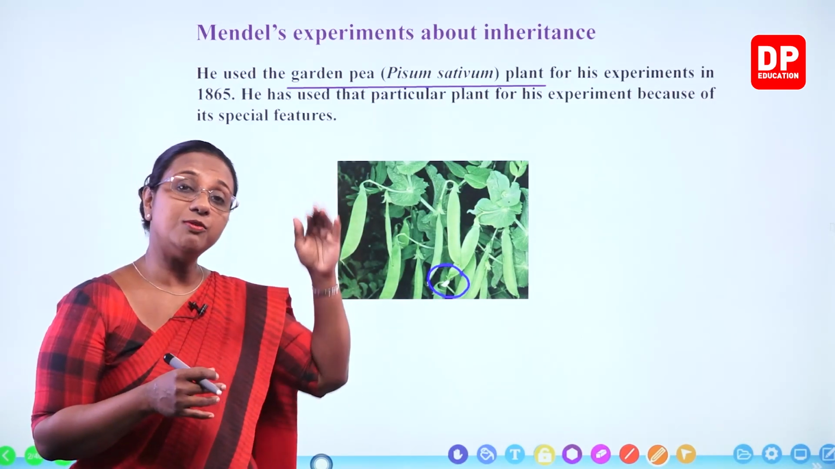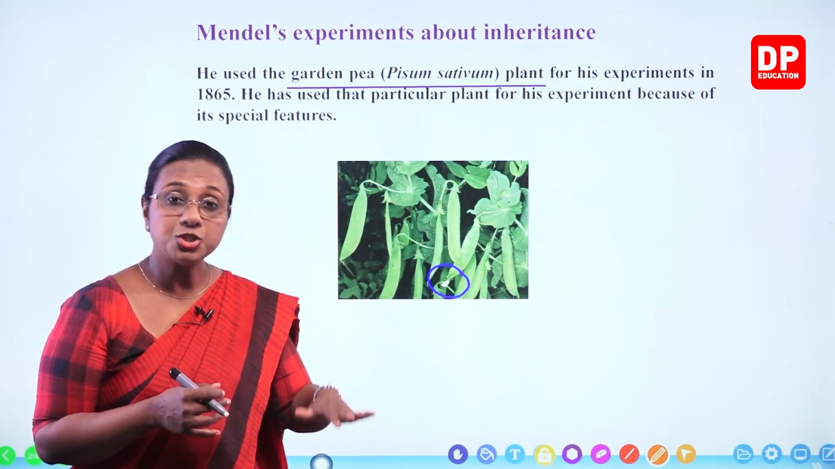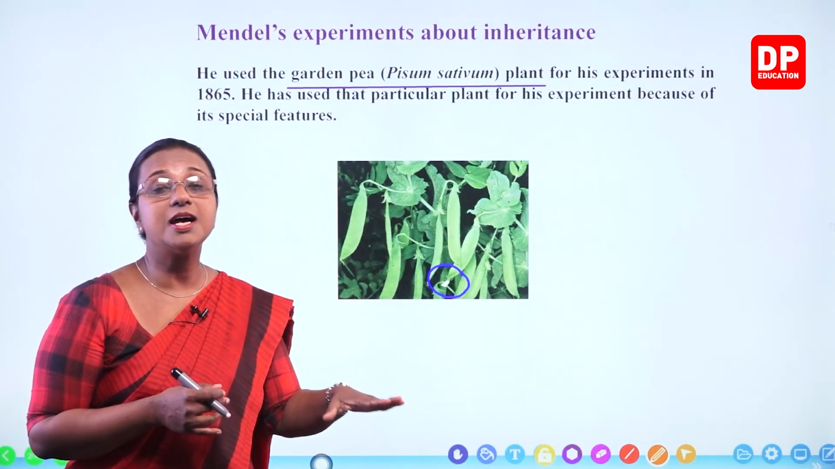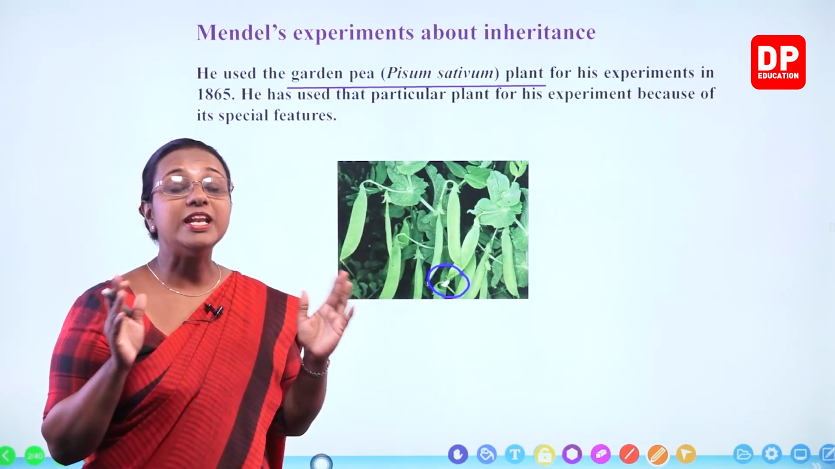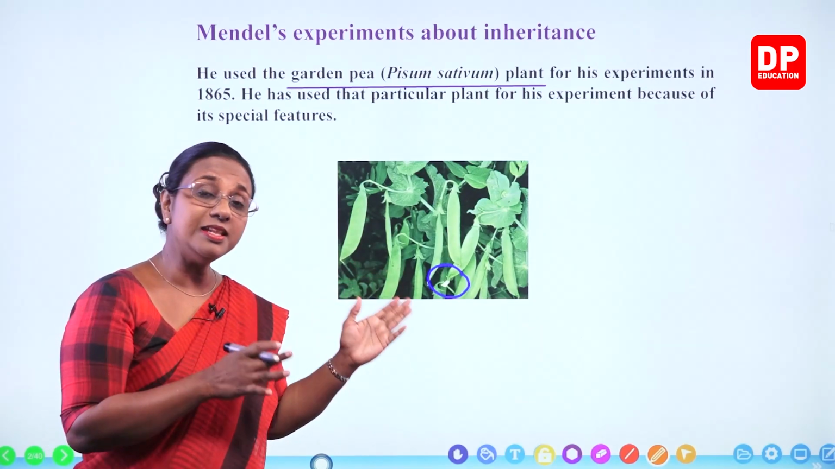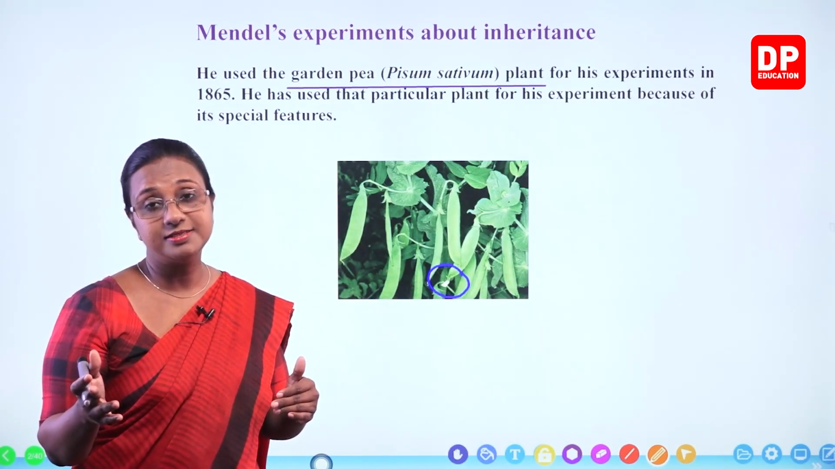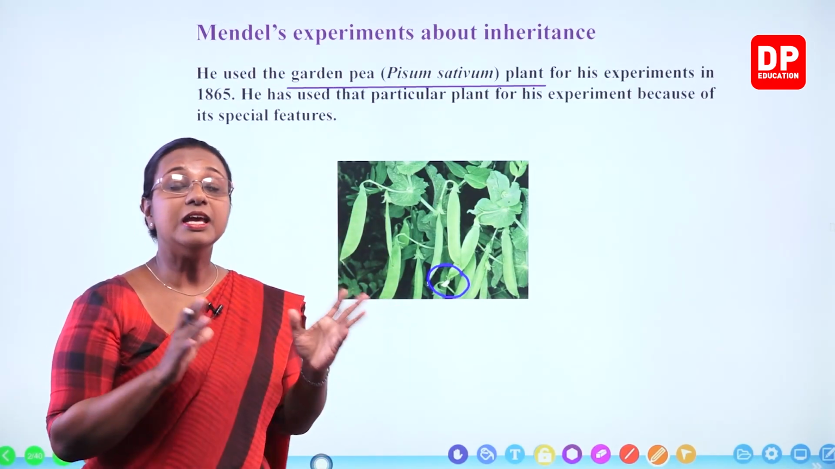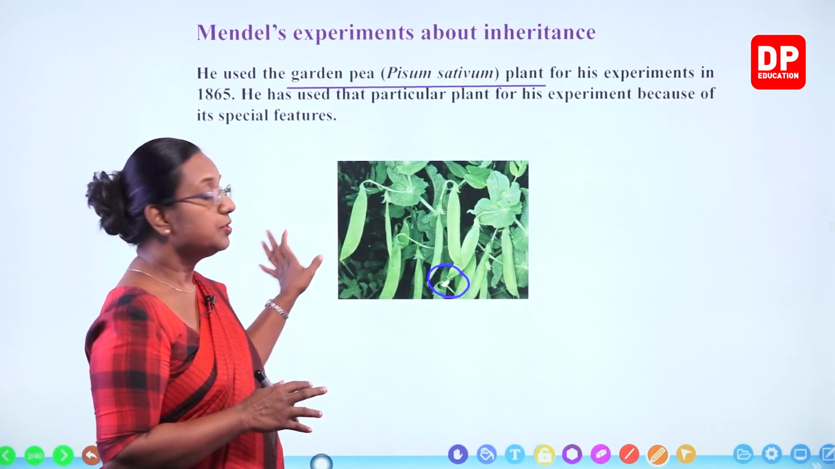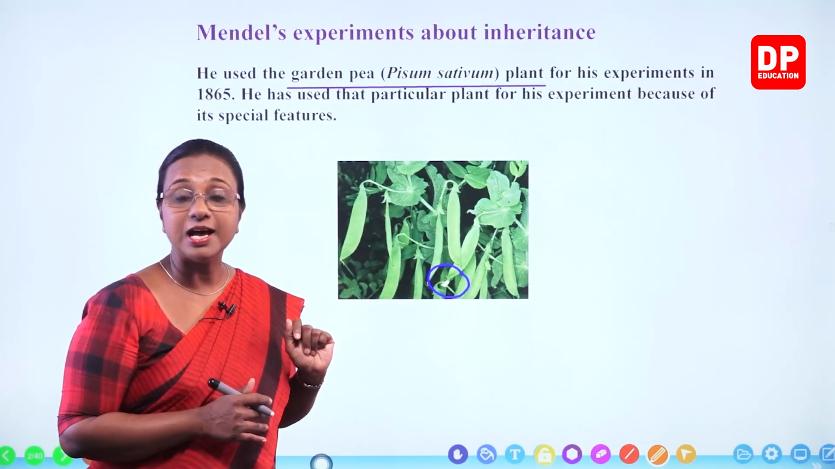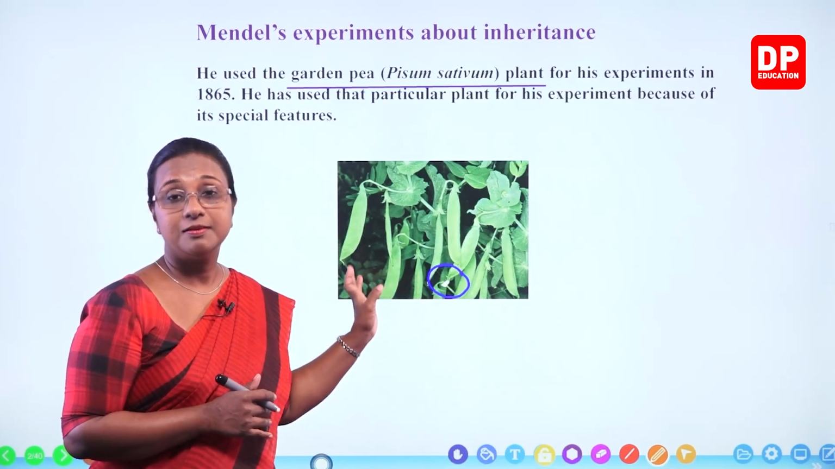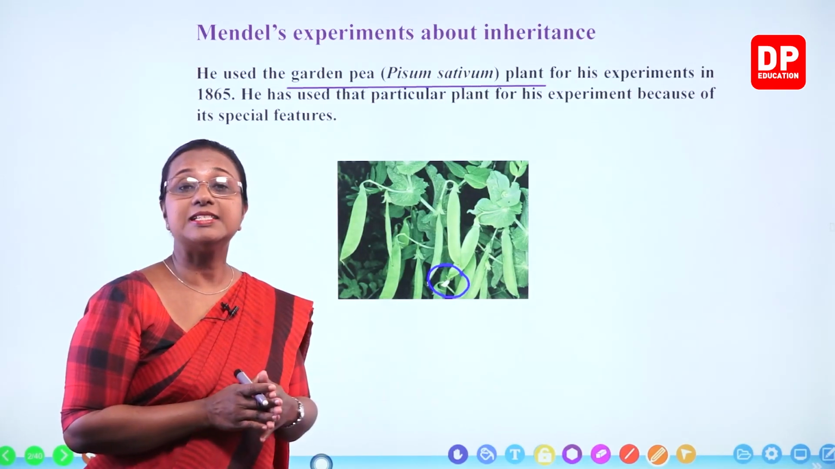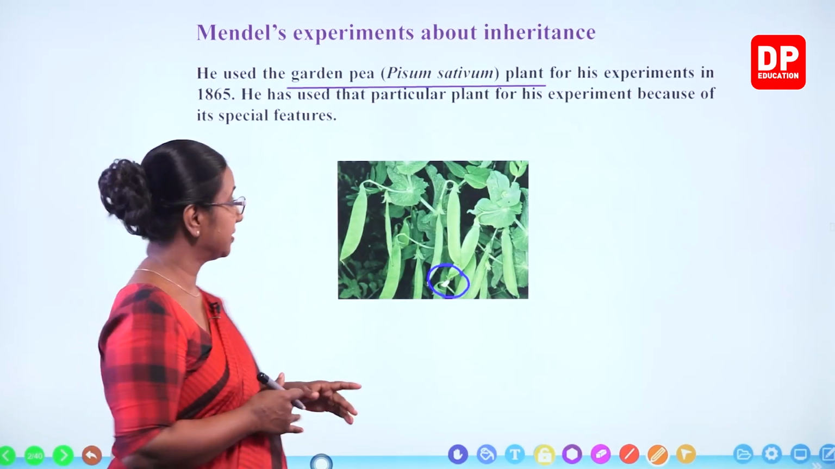The same way, if you look at the size of the plant, there are short plants, tall plants. There are no medium heights. In-between heights are not there. Short, tall. So very distinct features. Then there are round seeds, wrinkled seeds. So like that, this particular plant has very distinct characteristics. Not only that, students, there are so many other features that made Mendel select the garden pea plant for his experiment. So in the next slide, I will discuss those characteristics.